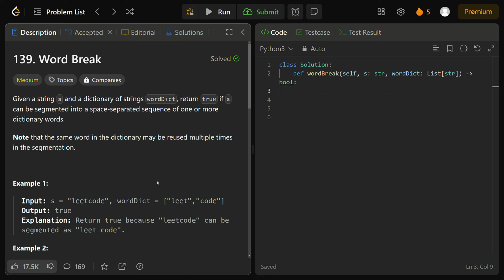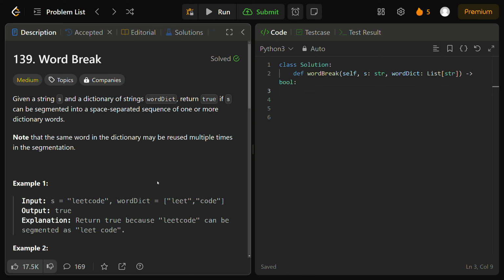Okay, so when we determine if a suffix from S at index i can be segmented, we have to rely on previously computed results for other suffixes, like S at i plus the length of the current word we're looking at, for various words and indices in our word dictionary as we iterate through our input string S. This is going to lead to repeated subproblems, where the ability to segment a particular suffix can depend on multiple prior computations, right? We have to compute multiple previous prefixes and rely on them to compute the current prefix at the current index i.